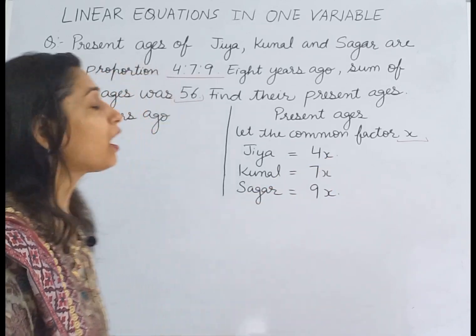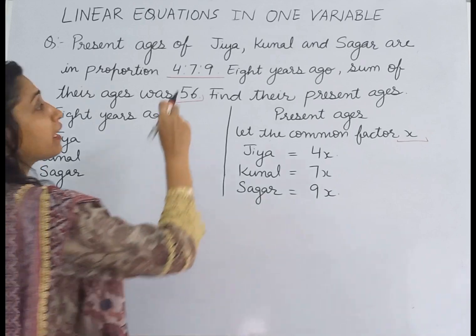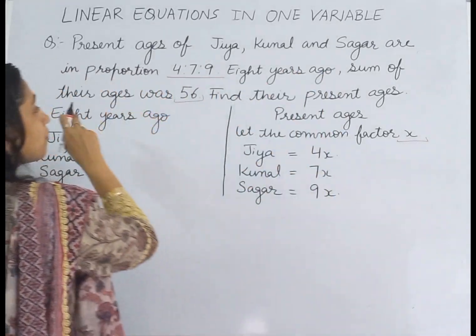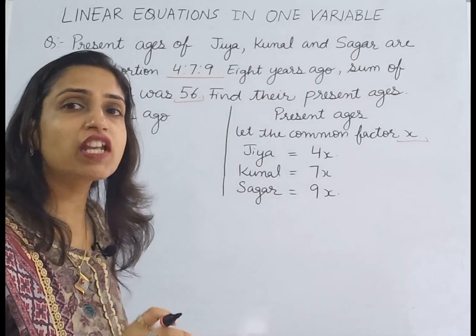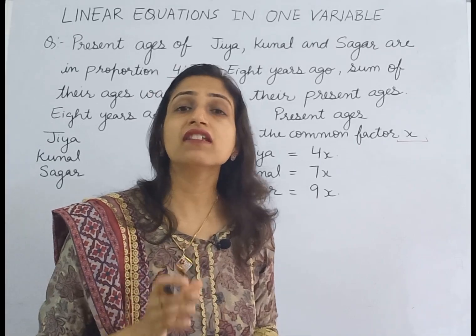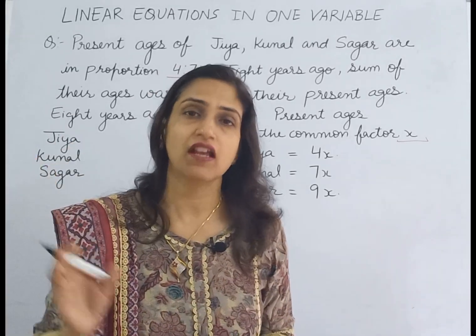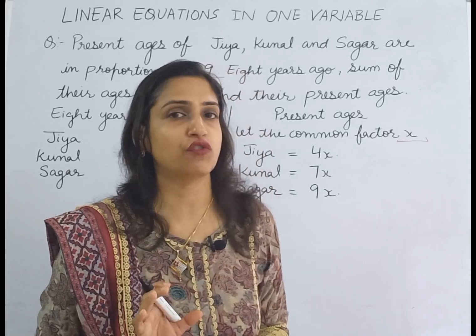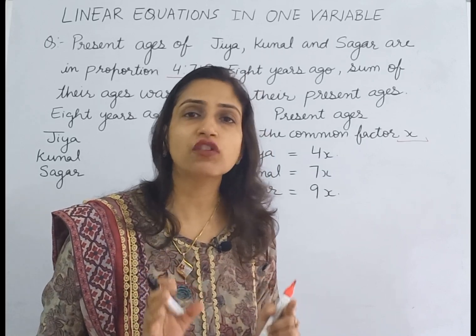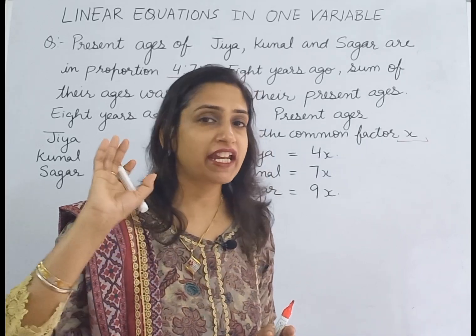Now, the second part of the statement says that 8 years ago, the sum of their ages was 56. That means in the past, before 8 years. So how will we find out their ages before 8 years?